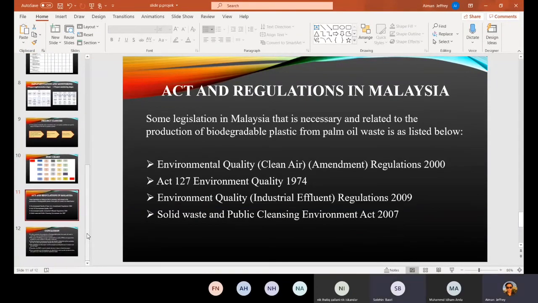So we will follow the acts and regulations in Malaysia, which are the Environmental Quality Clean Air Amendment Regulation 2000, Act 127 Environment Quality Act 1974, Environment Quality Industrial Effluent Regulation 2009, and the Solid Waste and Public Cleansing Management Act 2007.